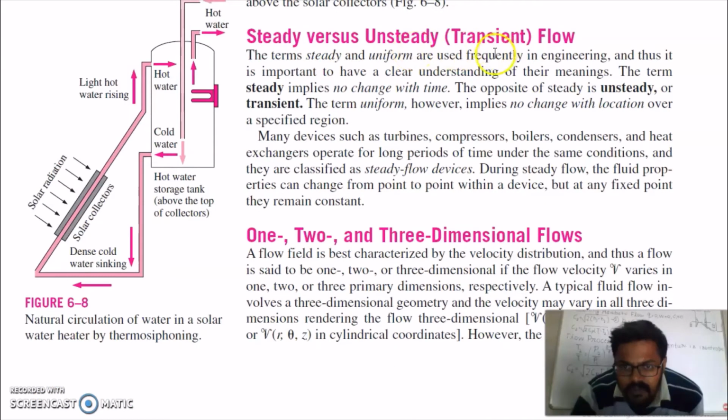Steady versus unsteady flow. The terms steady and uniform are used frequently in engineering, and thus it is important to have a clear understanding. The term steady implies no change with time. The opposite is unsteady, meaning transient. Many devices such as turbines, compressors, boilers, condensers and heat exchangers operate for long periods of time under the same condition, and they can be classified as steady flow devices.